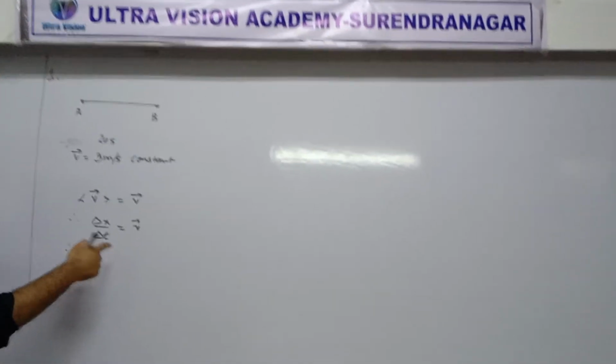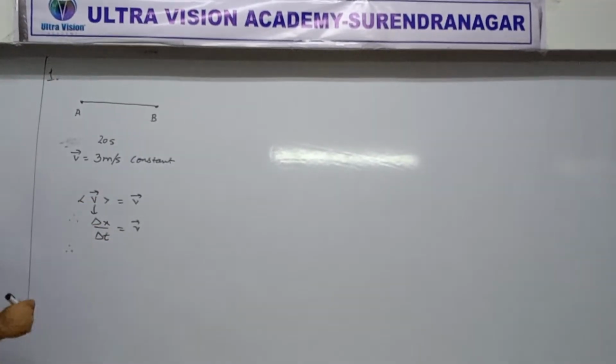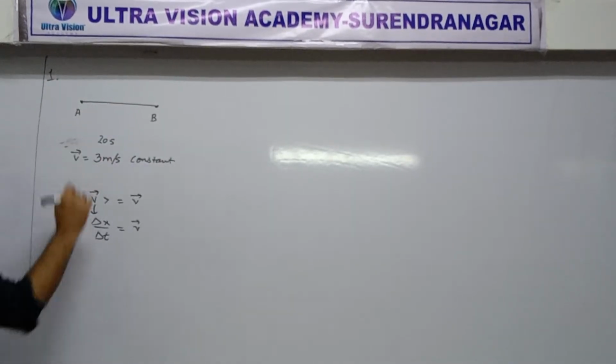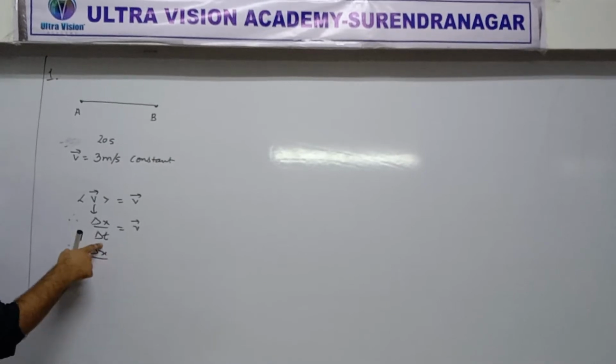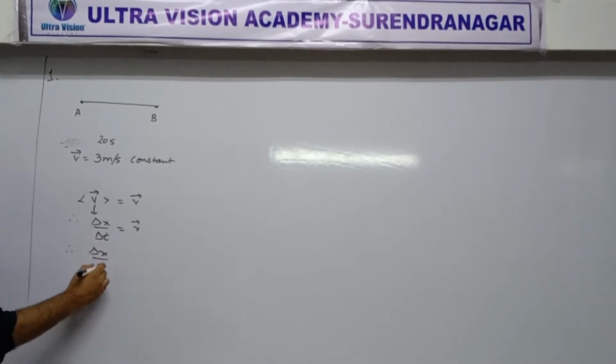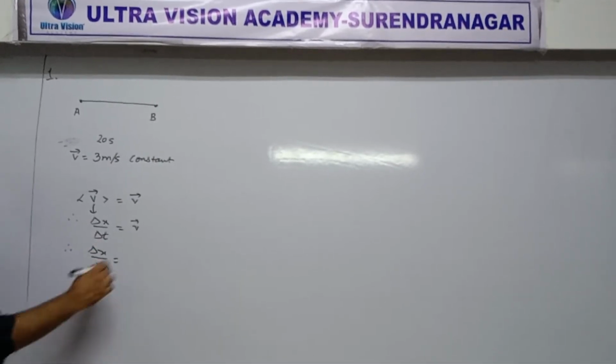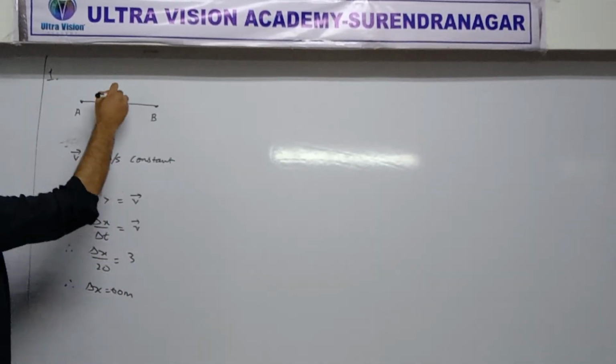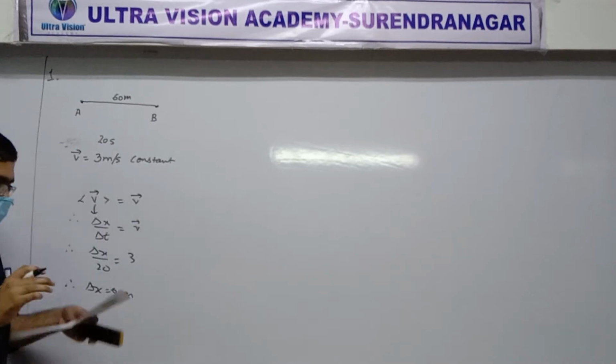Did you understand this here? I am putting this formula. Average velocity is delta x by delta t. Using this idea, we can easily find this displacement. So how much will be the displacement? Delta x upon delta t. How much time interval? 20 seconds. And what's the velocity? 3. So displacement is 60 meters. So this displacement A to B is 60.